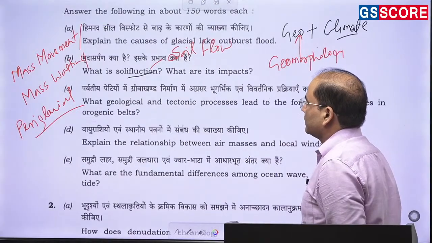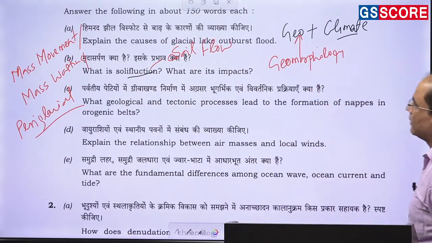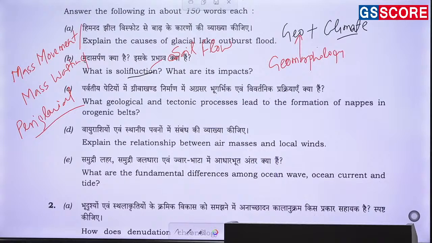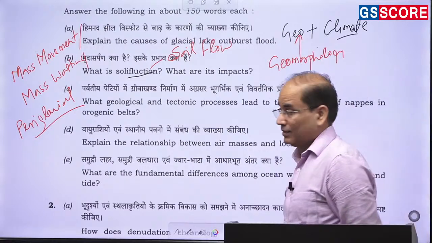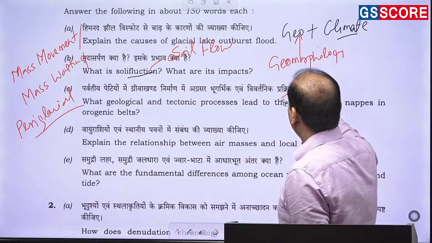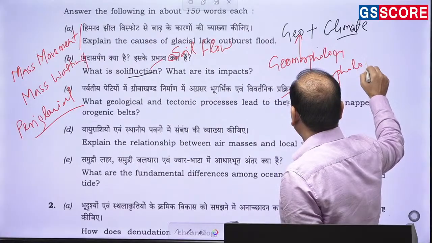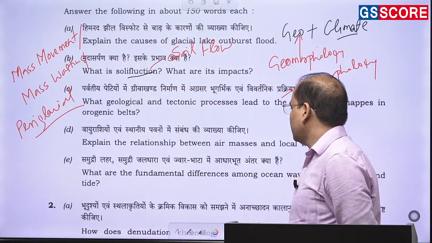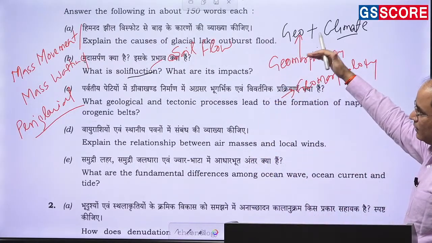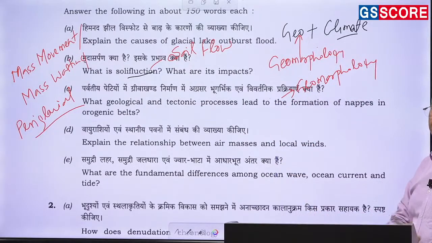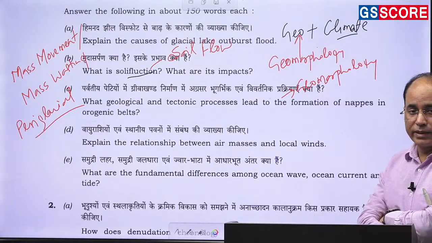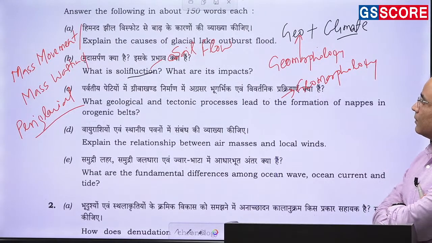Then the next question is, what geological and tectonic processes lead to the formation of the nappes in the orogenic belts? Again the question of the geomorphology. So geomorphology is dominating in the first three questions of the 10 marker. All the three questions have been asked from the perspective of the geomorphology. This is a question of the tectonic.